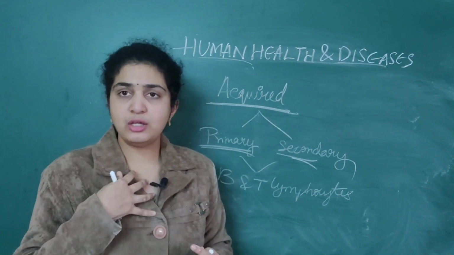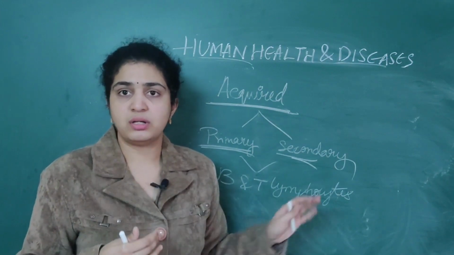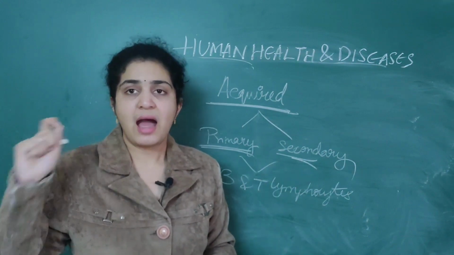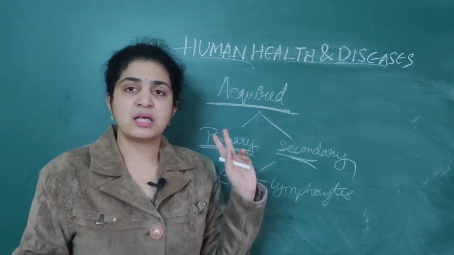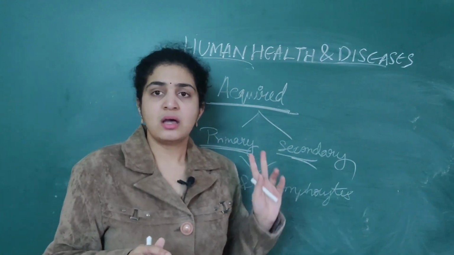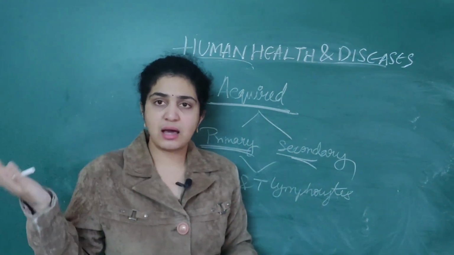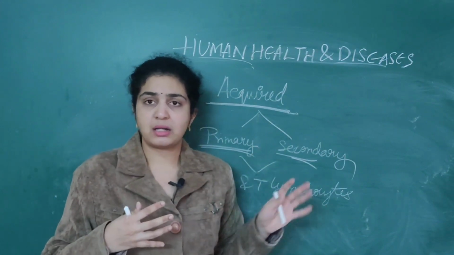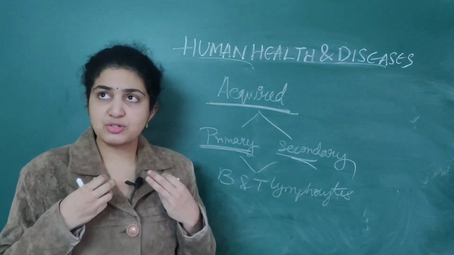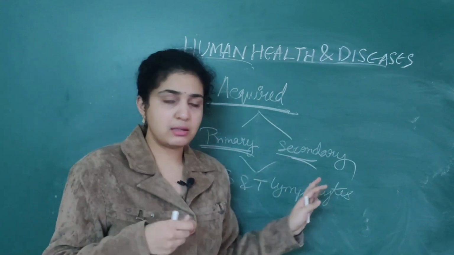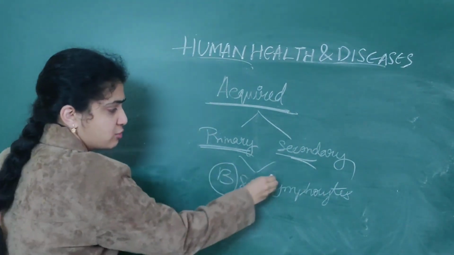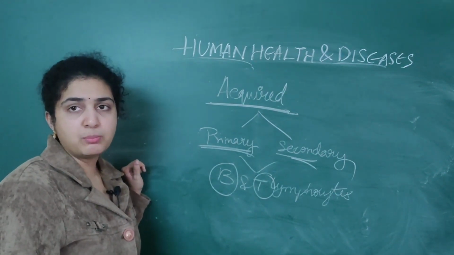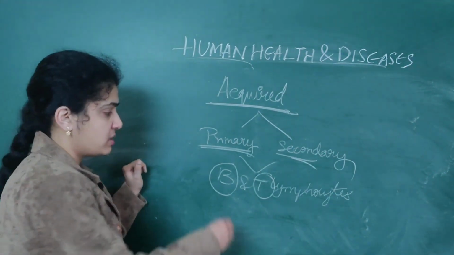Antibodies are produced by our body cells only, that is, B lymphocytes produce antibodies. Antigens means foreign particles, acquired from others. Antibodies are what protect our body. Remember only these two points. Both B lymphocytes and T lymphocytes play an important role in antibody production.